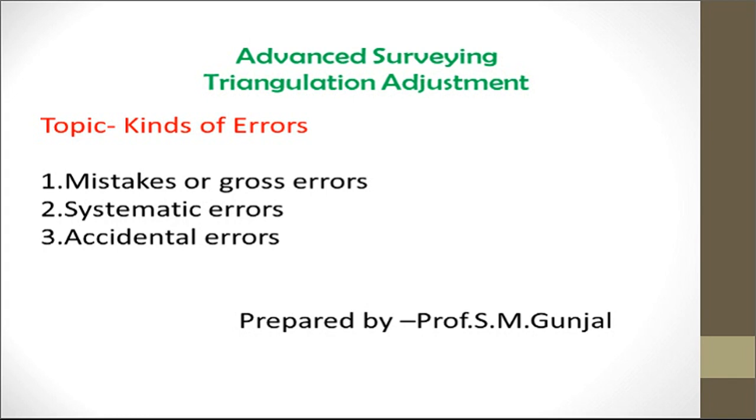Basically, we have to measure the angles, then measure the length. At the time, we have to use instruments such as the theodolite, dumpy level, prismatic compass, total station, etc. So at the time of taking the readings, we have to measure horizontal angles, vertical angles, or length measurement. At that time, you have to take the readings a number of times, because we require accuracy.